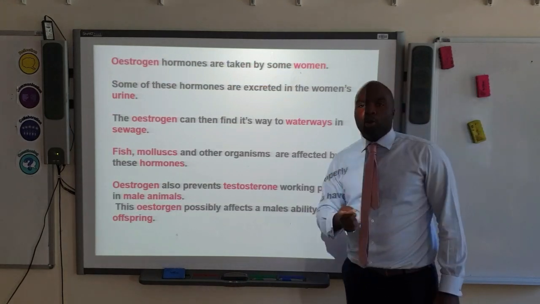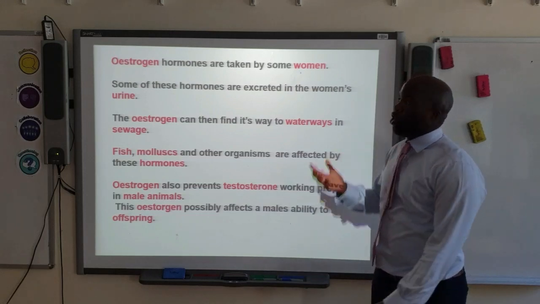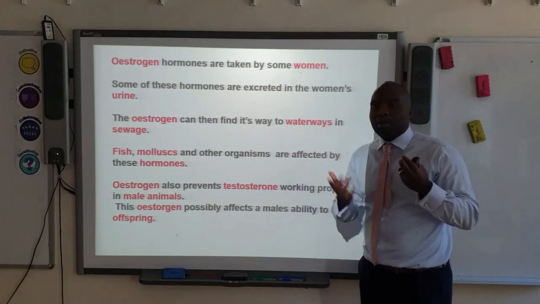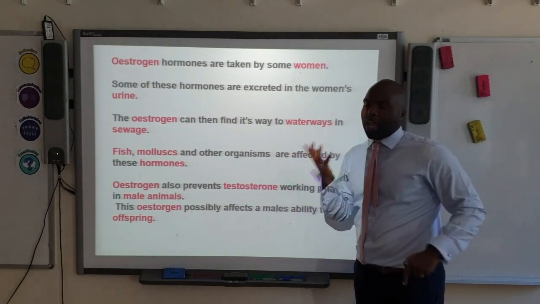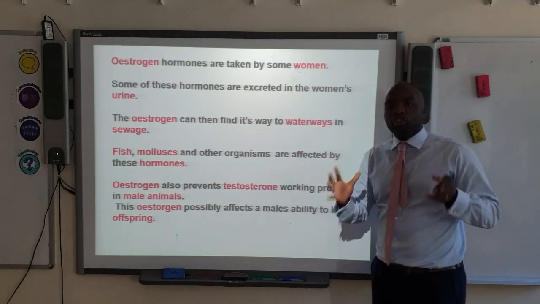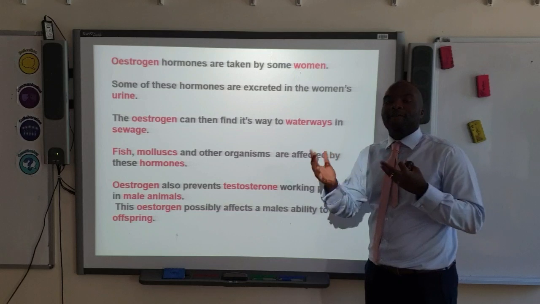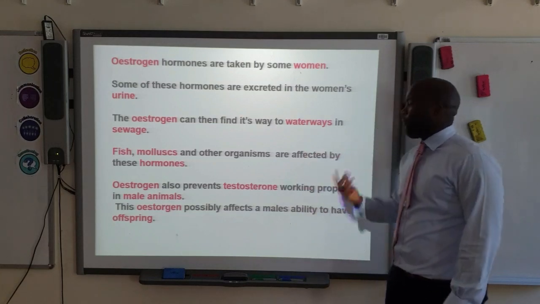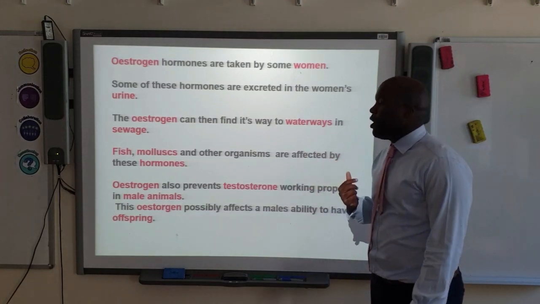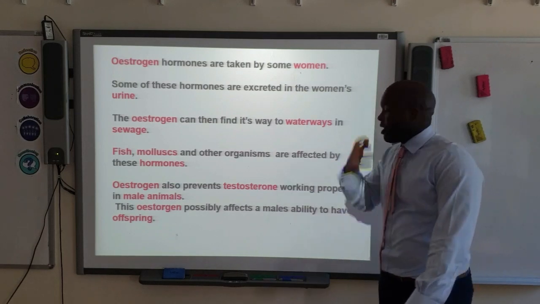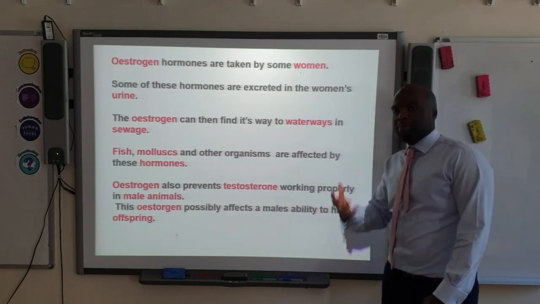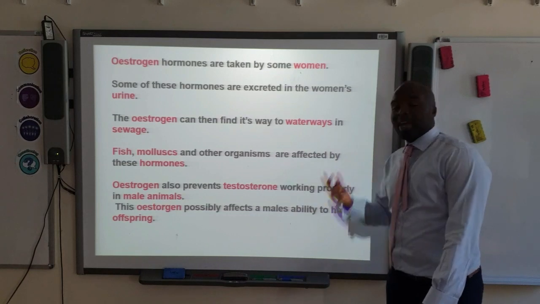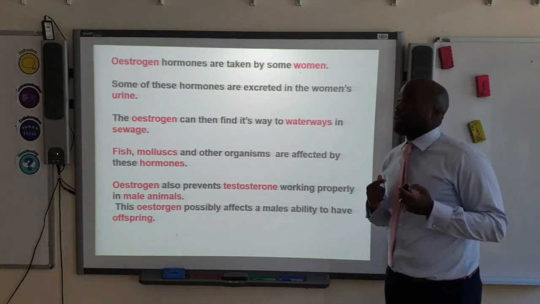Now finally, what we want to look at as a pollutant is estrogen. Estrogen hormones are essentially taken by some women, okay? And some of these hormones are excreted by women in urine, okay? We've already looked at excretion, haven't we? Now, the estrogen hormone essentially finds its way into waterways via sewage, okay? And things such as fish, mollusks, and other organisms are affected by this estrogen hormone, okay? Estrogen hormone actually prevents testosterone working properly in male animals, okay? And the estrogen actually affects a male's ability to have offspring, alright?